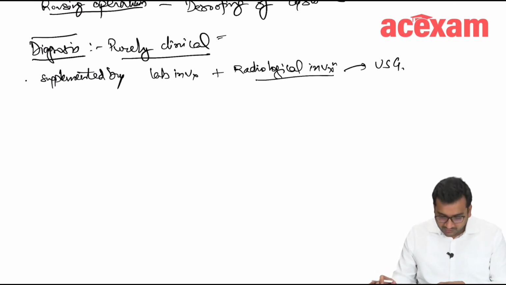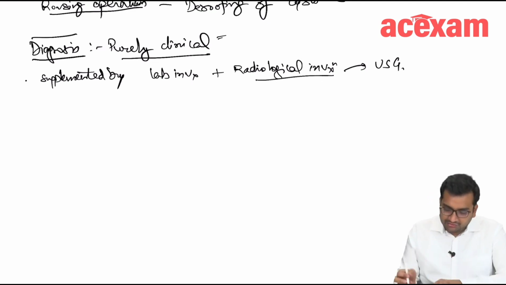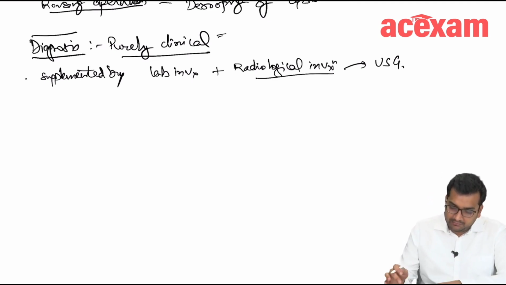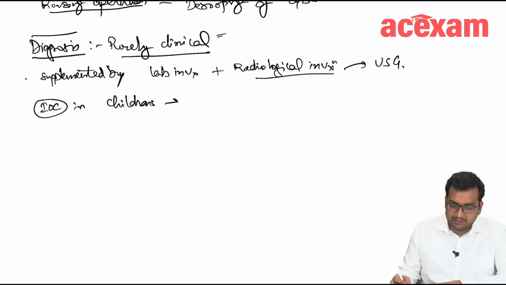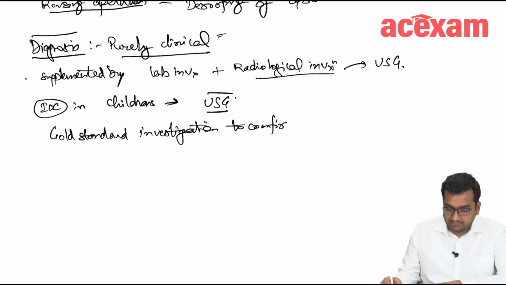Okay, now how do we diagnose acute appendicitis? What is the investigation of choice for acute appendicitis in children? It is ultrasound. Okay, what is the gold standard investigation to diagnose appendicitis?